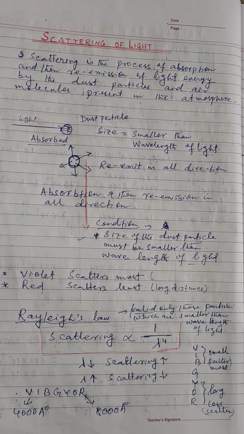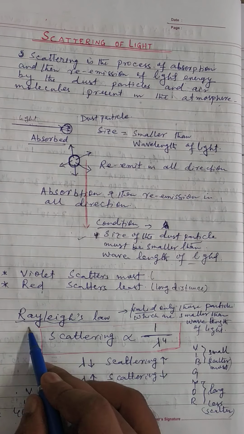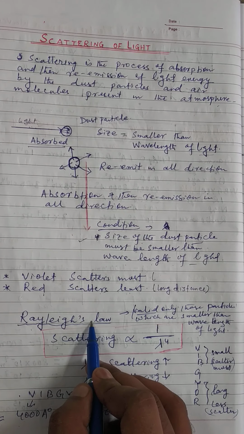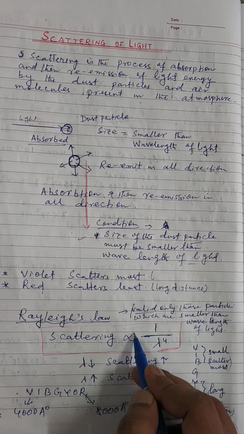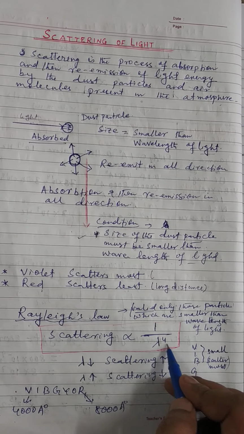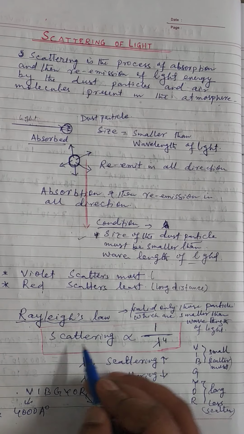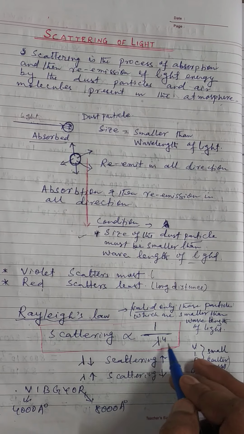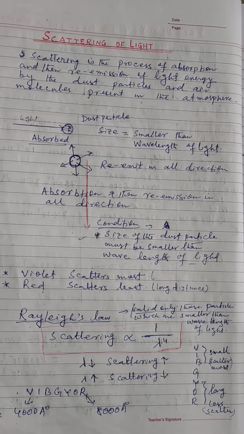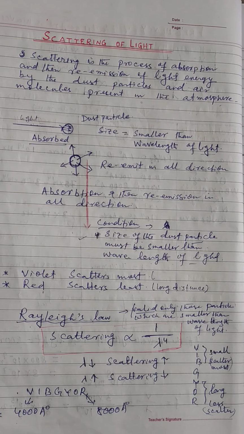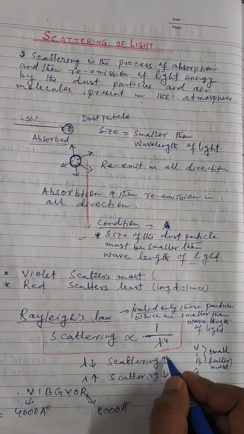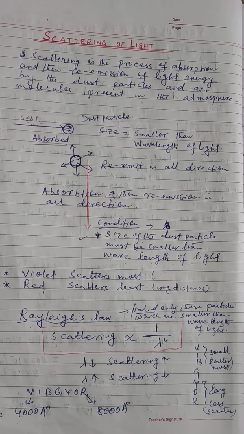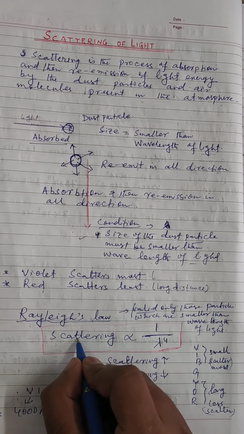Now look at this. There is a law, Rayleigh's law. Rayleigh's law states that scattering is proportional to 1 by lambda to the power 4. It means that if the wavelength of a ray is more, then the scattering is less.